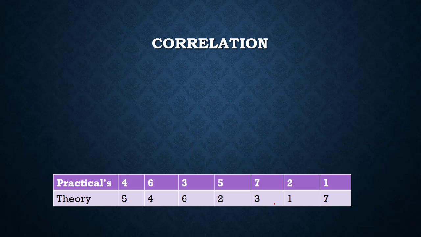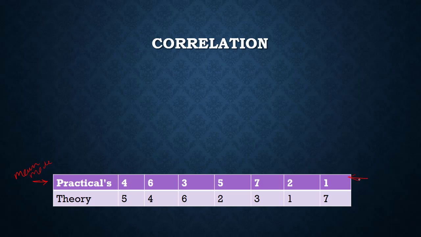So let's get started. As I was telling you, in statistics you deal with only one data, suppose the practical marks. These are the 7 students we have, and these are the ranks of students in the practical examination. First student, then second rank, third rank, fourth rank, fifth. Now you can find the mean of this data, the mode, the median, the standard deviation, variance, coefficient of variation and coefficient of dispersion. These things you can find for a single data.